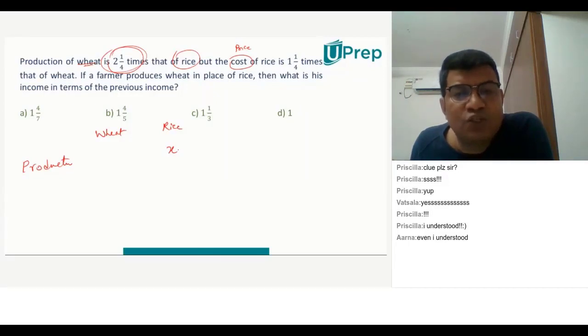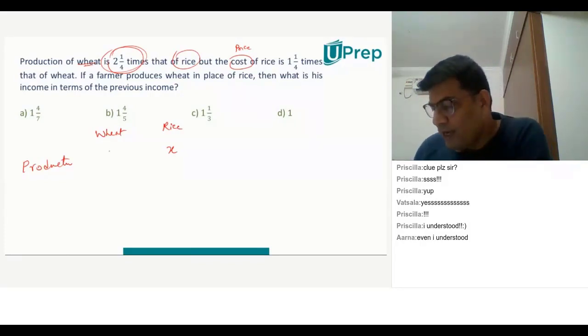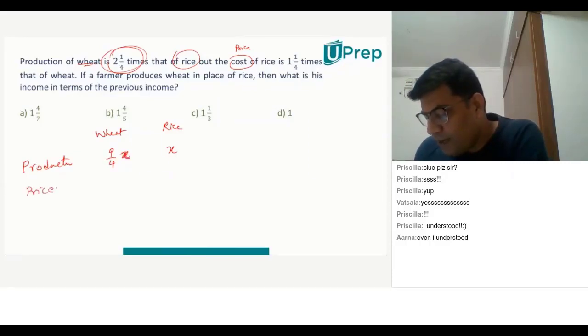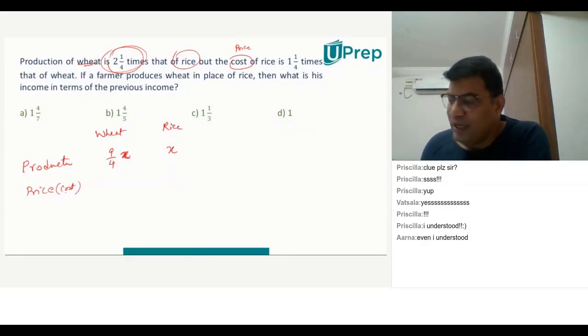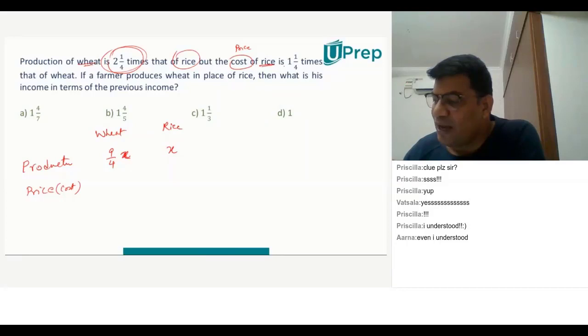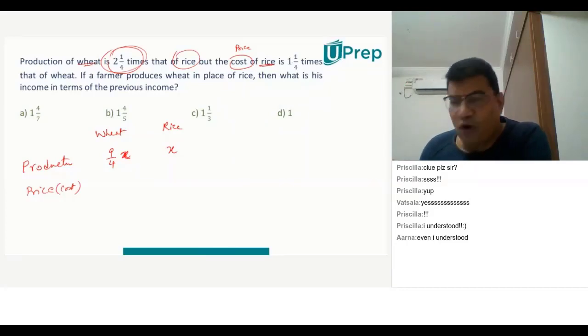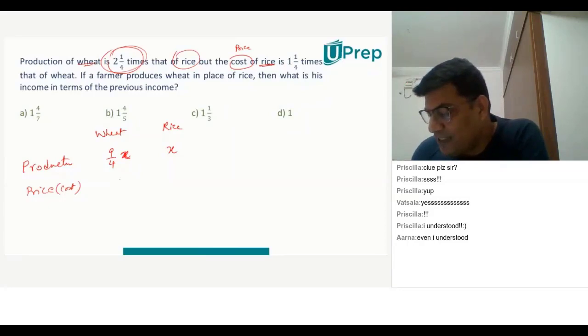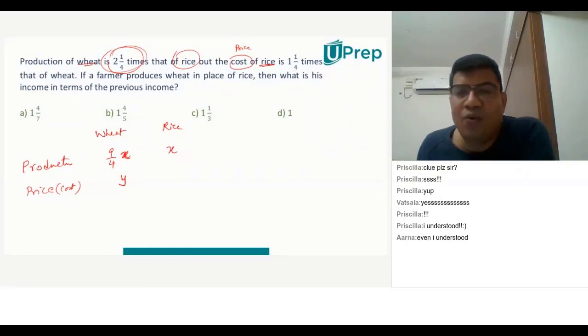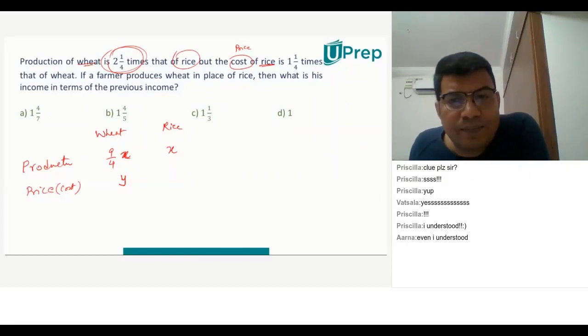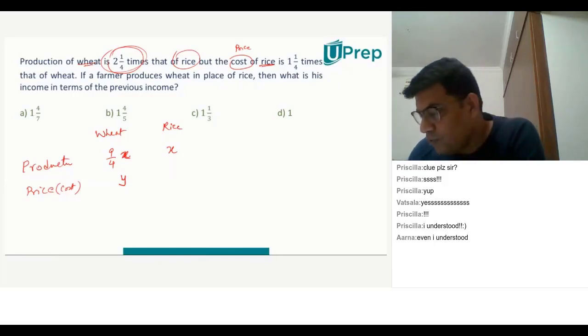9/4x. So what is 2 1/4? Convert it into normal fraction. So 9/4. Very good. Can I say it is 9/4 times of X? Now the price or the cost that we are talking about, he's saying the price of rice is 1 1/4 times of wheat. We don't know the price of wheat. Let me assume it as some Y. If the wheat's price is Y, what is the price of rice? 5/4y. Very good. It will be 5/4 times of Y.